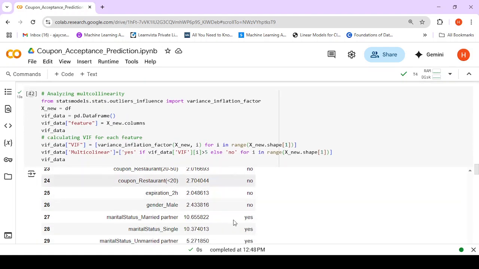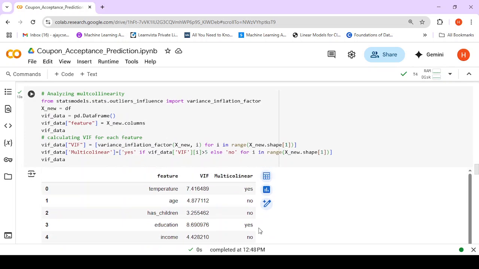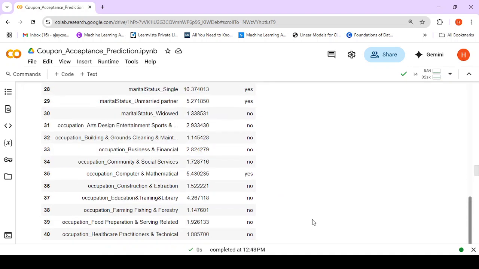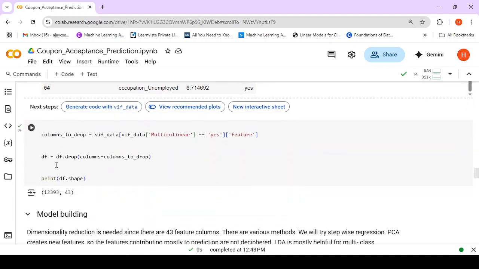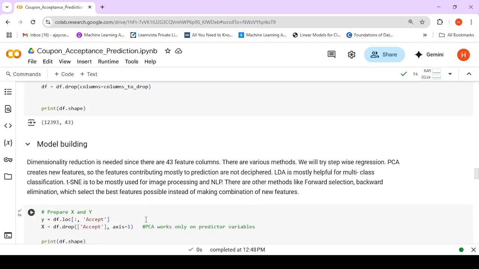To analyze multicollinearity, if the multicollinearity is found to be more than 5, that particular column needs to be dropped. And so after dropping those columns, we are having 43 columns in general. So now we are having 43 columns and dimensionality reduction is needed. So we are going to use various models and also make use of RFE as the technique. RFE is recursive feature elimination. From the available features, the model will choose the best n features and give us the result.